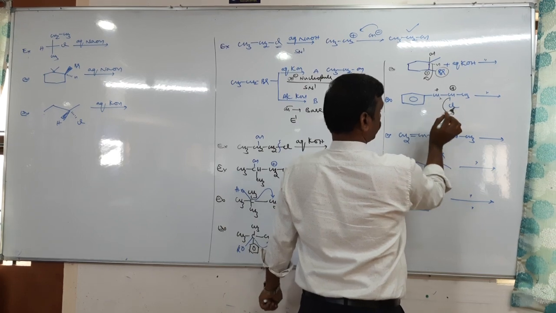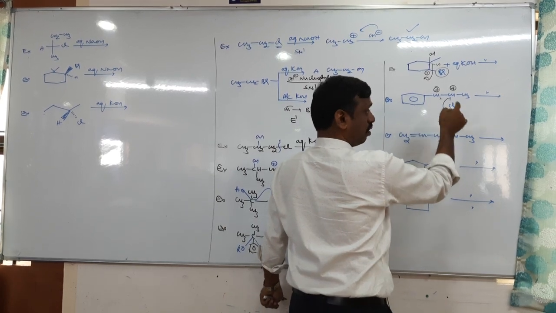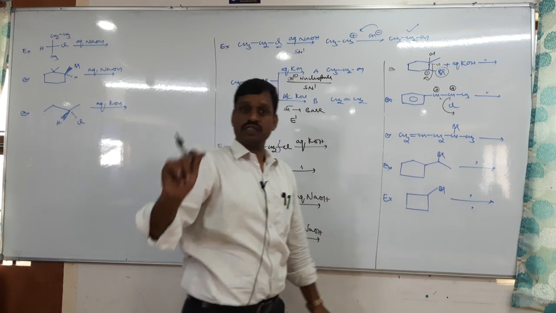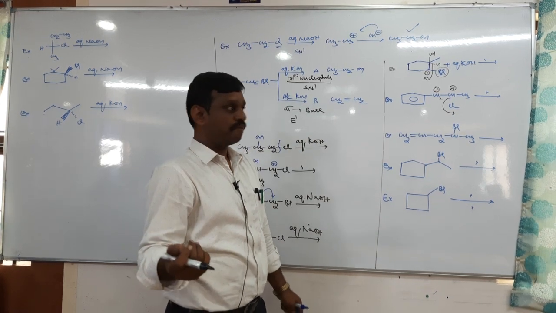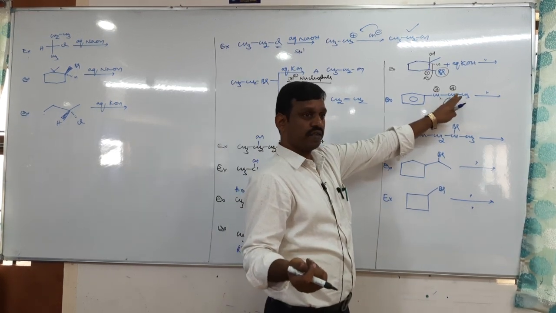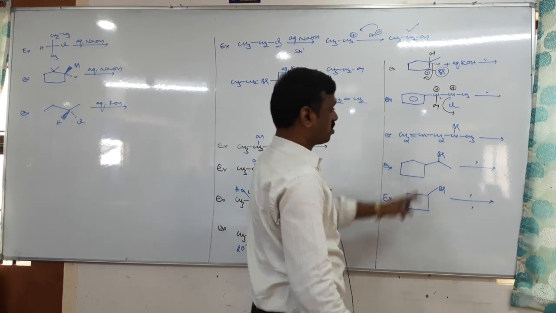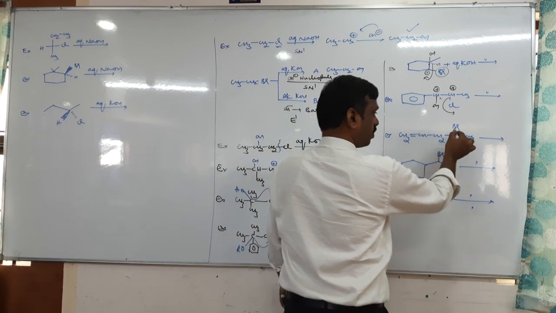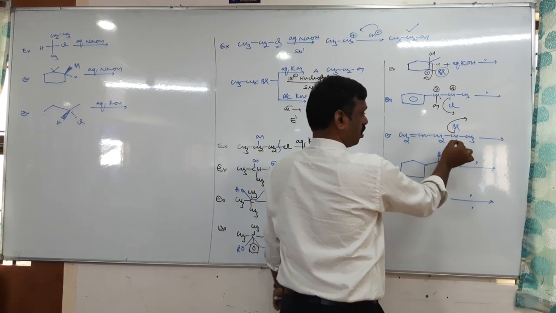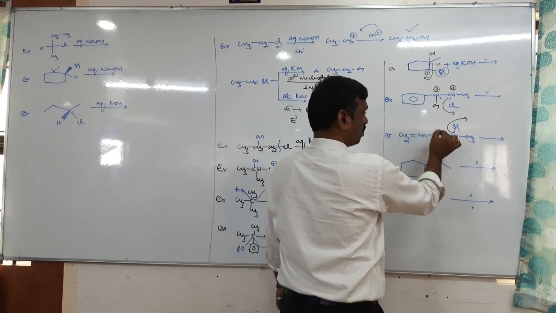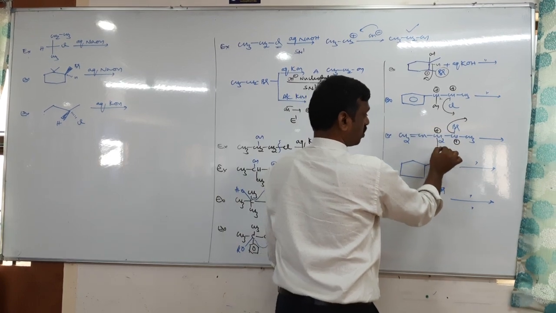It is CH2. You will get a benzylic carbocation. Benzylic carbocation has 4 resonance structures, which is more stable compared to secondary. So benzylic, then OH comes here. Next, same, remove the Br minus, carbocation, hydride shift, carbocation, then OH here.